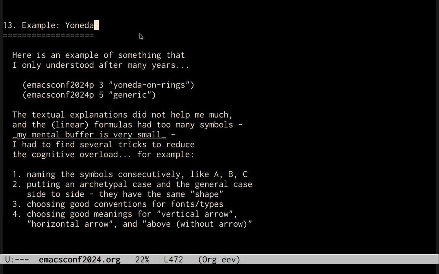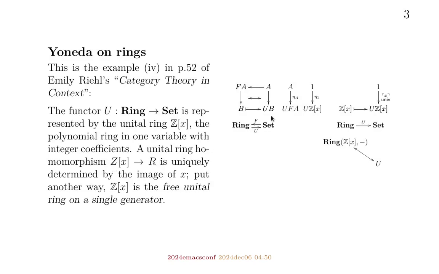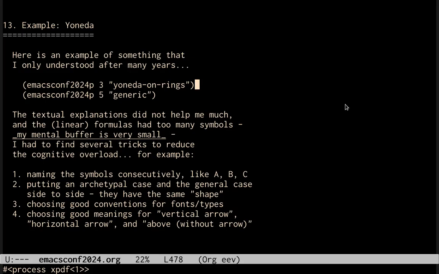This is an example of something in mathematics, in category theory, that I only understood after zillions of years. It's called the Yoneda lemma. This is the general case, just this small thing here. But I only understood it after understanding many particular cases and then organizing them in a way in which different figures had different shapes. And the textual explanations for the Yoneda lemma, the one-paragraph explanations or the many-paragraph explanations, never helped me much.